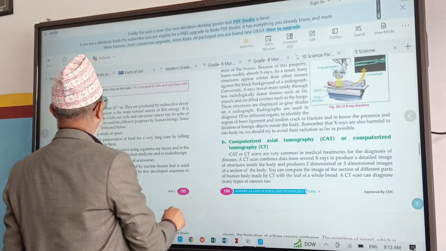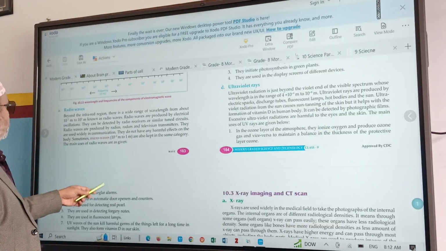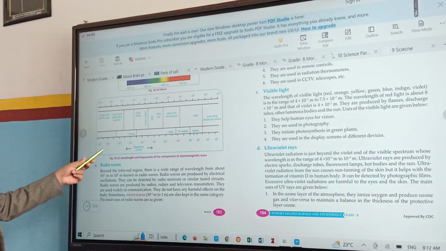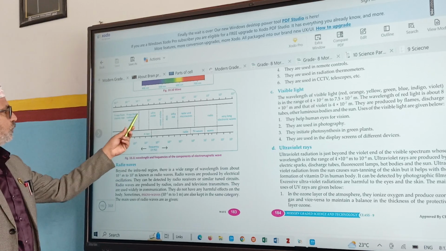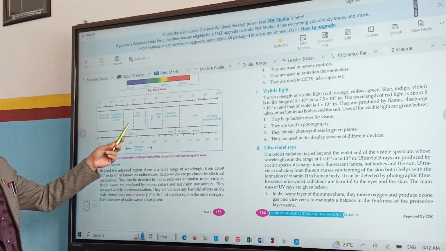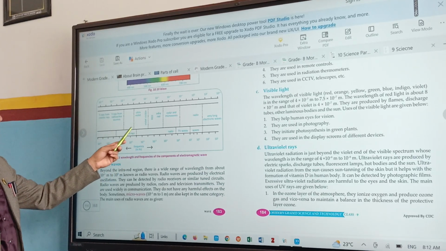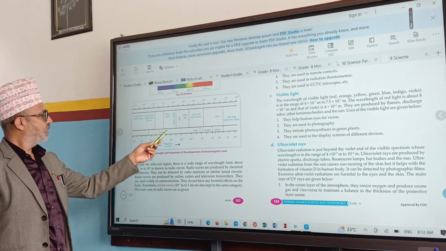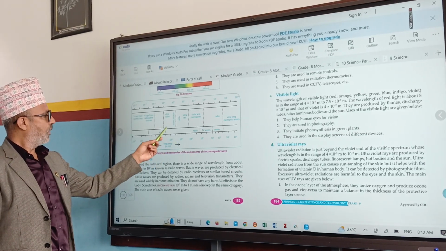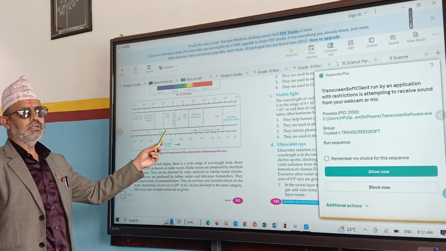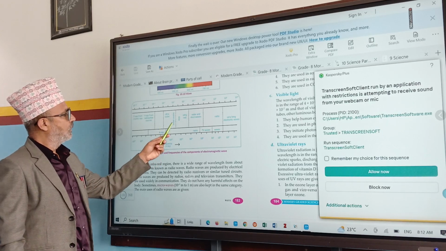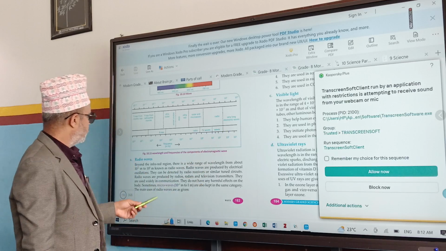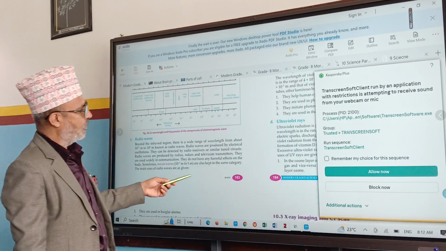Here is one chart. The person is going to explain about it also: gamma rays, X-rays, UV rays, and here visible light, violet, red, infrared. There are also yellow, green, blue, and microwaves, radio waves, and electronic waves, with a minor discussion about them.